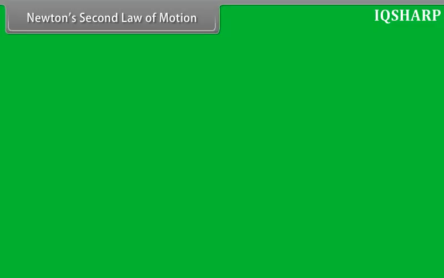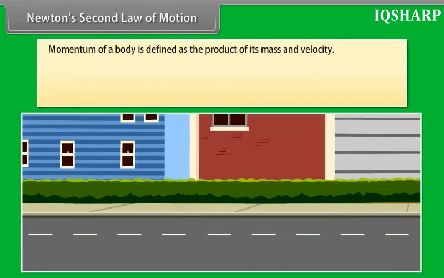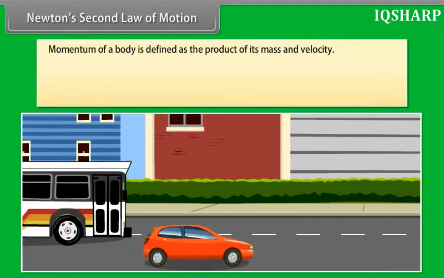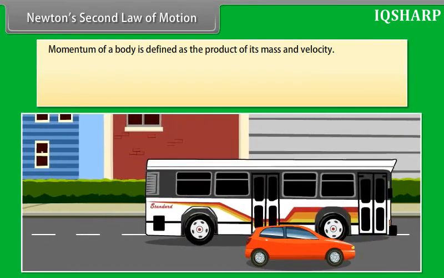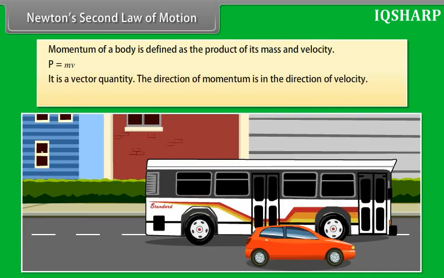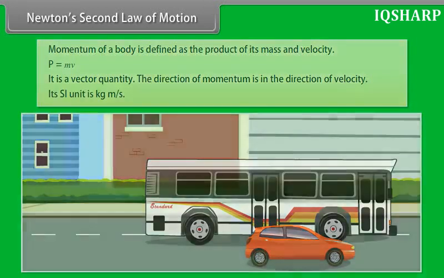Newton's second law of motion. First of all, we will talk about momentum. Momentum of a body is defined as the product of its mass and velocity. P = m × v. It is a vector quantity. The direction of momentum is in the direction of velocity. Its SI unit is kilogram meter per second.